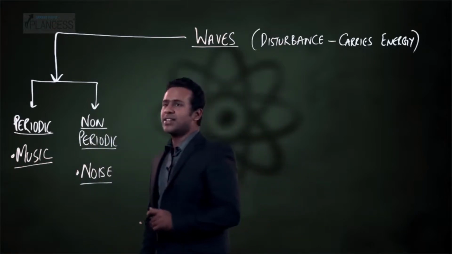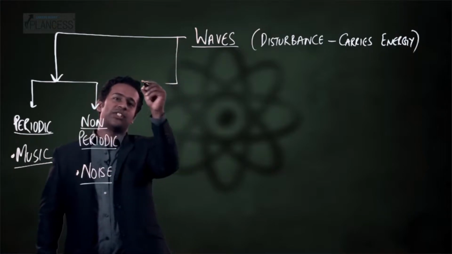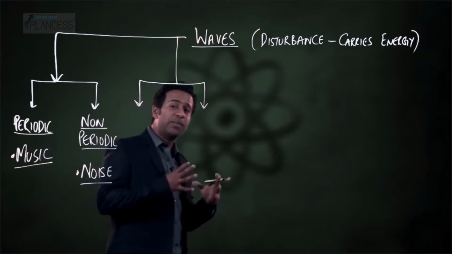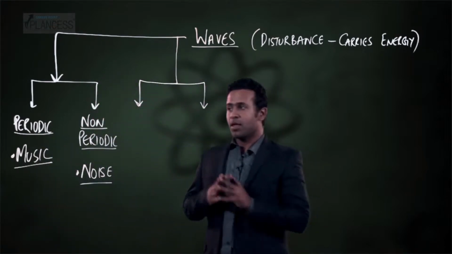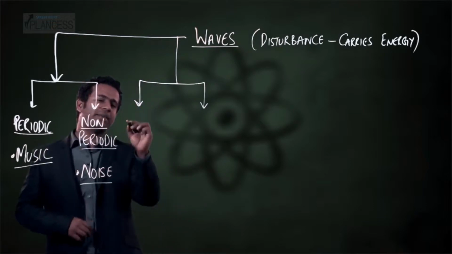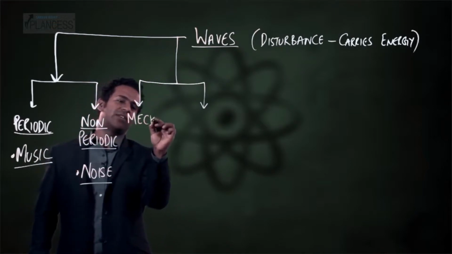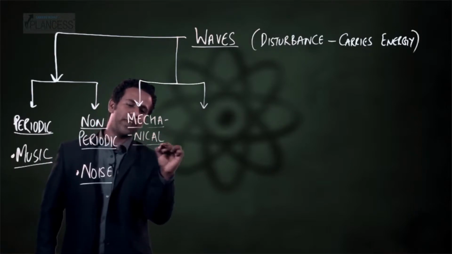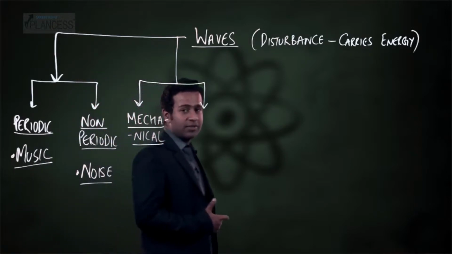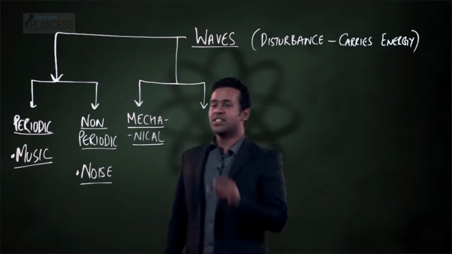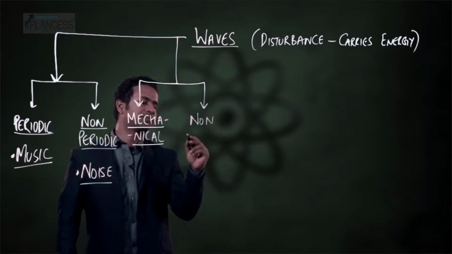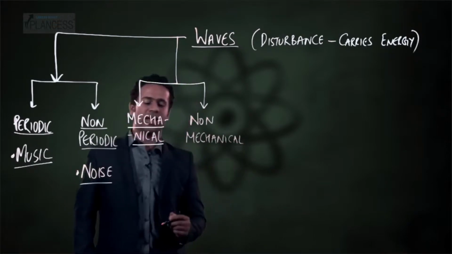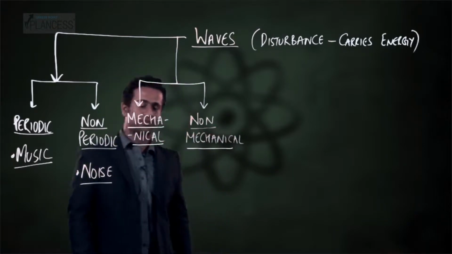Right. Next, there is another category which is based on the criteria whether or not the wave requires a medium to propagate. So waves which require a medium are called mechanical waves. So mechanical waves are those waves which require a medium for their propagation, whereas non-mechanical waves are those waves which do not require a medium for propagation.